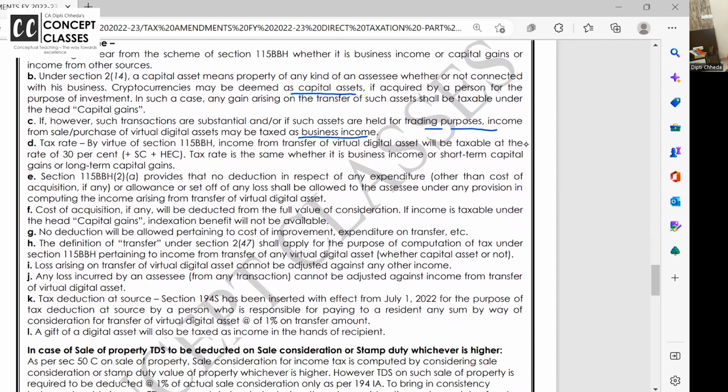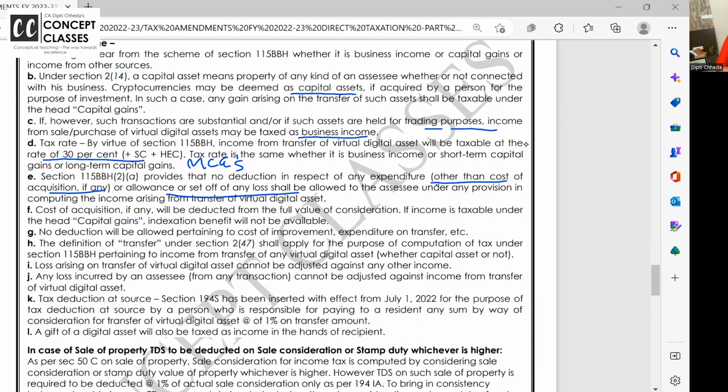Cryptocurrency income, whatever you get, is taxable at a flat 30%. Very important for your MCQ. It will be taxable at flat 30%. Clear? Now, this provides that no deduction is allowed in expenditure other than cost. Cost of cryptocurrency is deductible, but related transfer expense or any other expense, nothing is allowed other than cost of acquisition. No deduction, no set off, no basic exemption, just exactly like your casual income.